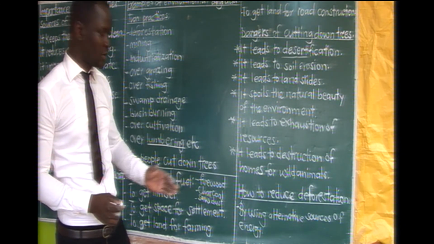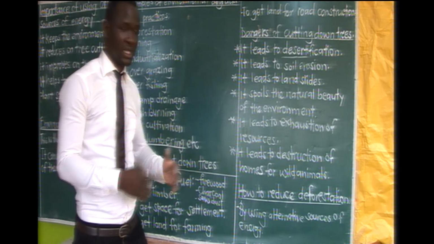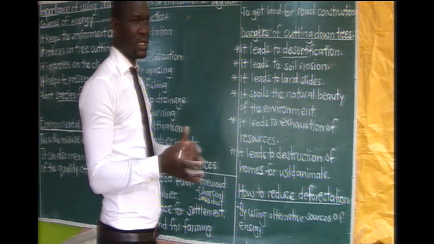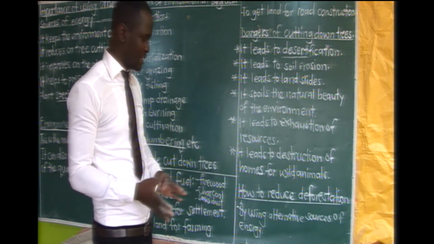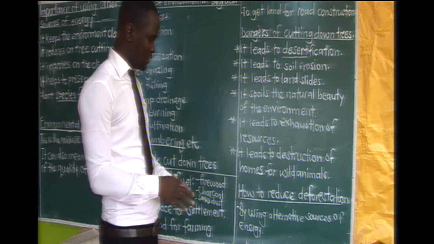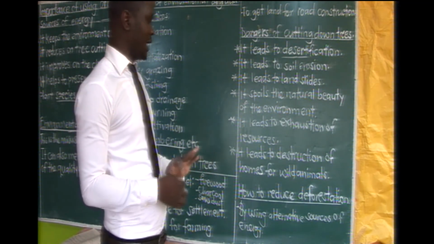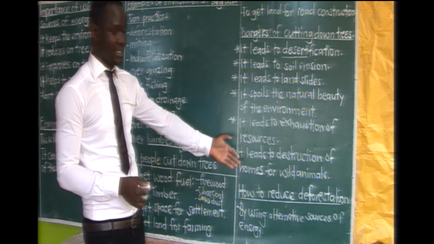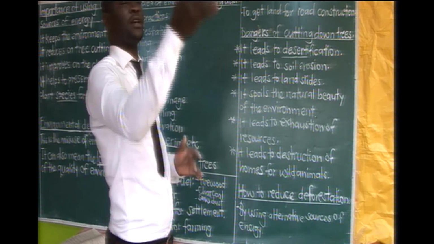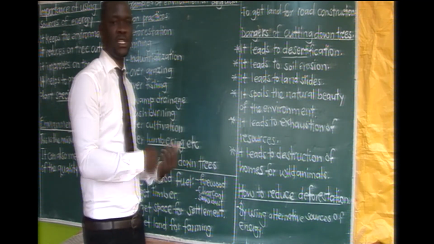Then we can also reduce the cutting of trees by using these charcoal stoves that help to save charcoal. We have these charcoal stoves which can use just a little piece of charcoal, and you find the food is ready. Not the other ones that you have to put a heap of charcoal for the food to get ready. So even that can be another way that deforestation can be reduced, because instead of you finishing your charcoal very fast and running for another sack, you will still be having this one, you are still using it slowly.